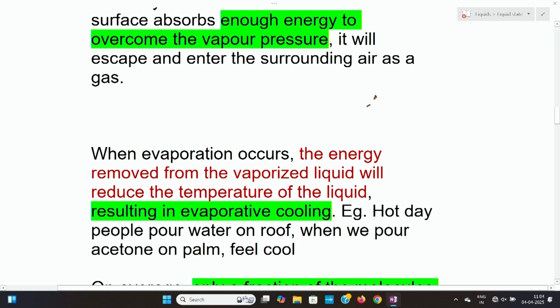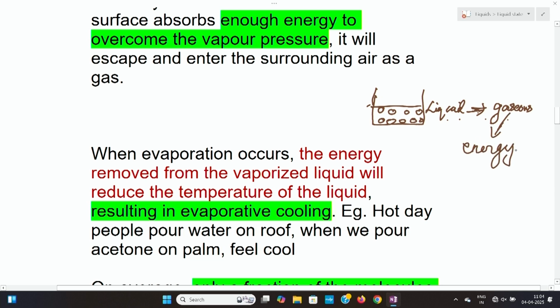That means some of the water molecules will escape from the liquid state to the gaseous state, going from liquid to vapor. When this happens, the energy is removed from the vaporized liquid, and this energy removal will reduce the temperature of the liquid.